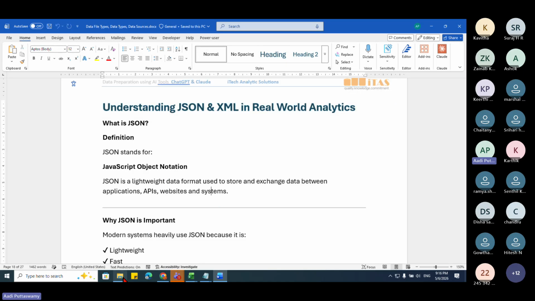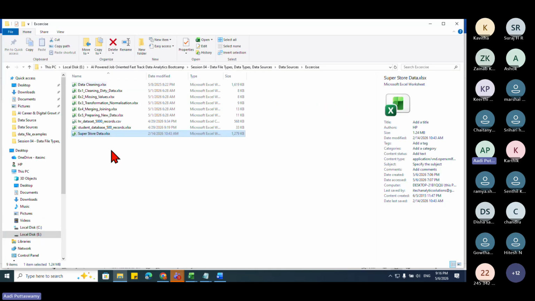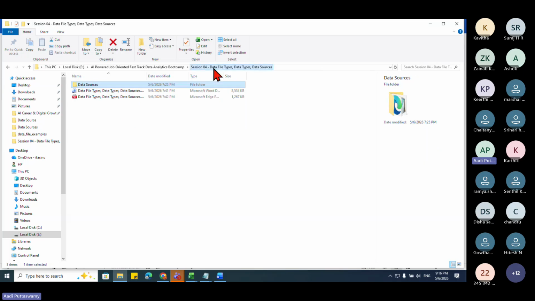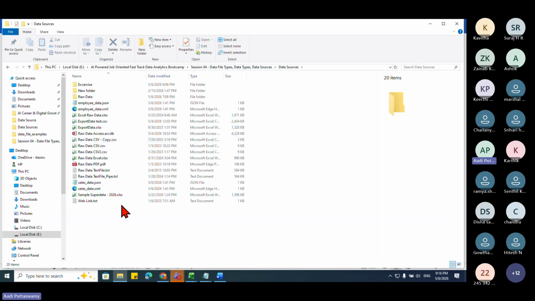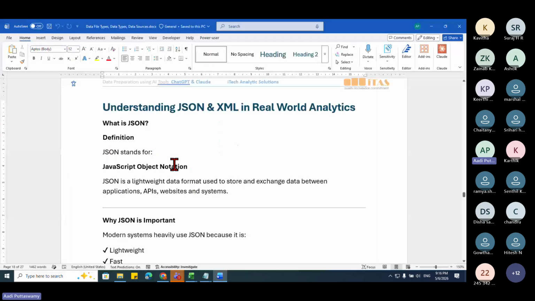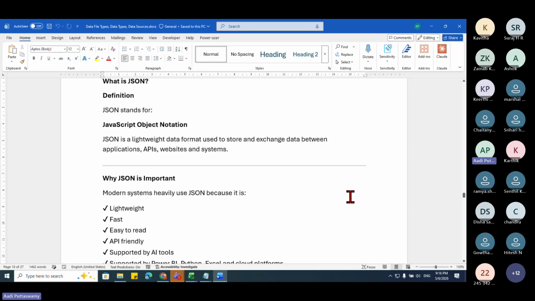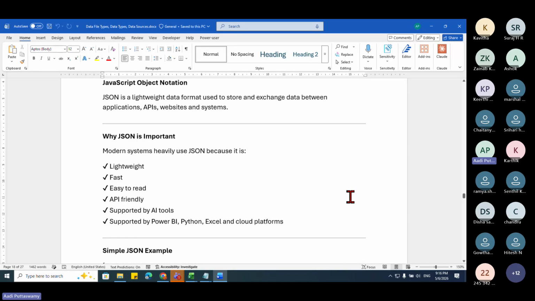So that you can understand this. And also, I'll show you how this data, a JSON file or an XML file, can be taken into Excel as well, as a column or row. I'll show you that. Okay. Right. So if you go here, as I told you, JSON means what? JavaScript Object Notation. Okay, it's a lightweight data format used to store and exchange data between applications, APIs, and websites, and also through the system.